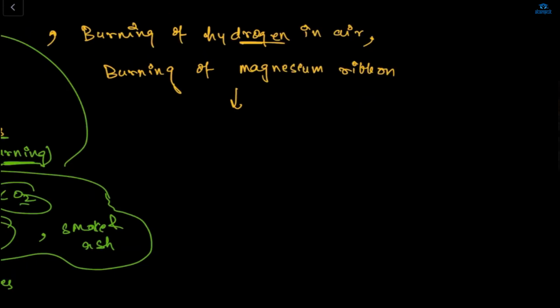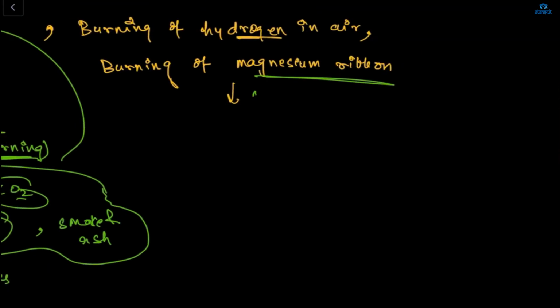Ma'am, can I just search an image? Search this image, magnesium ribbon. Okay, when a magnesium ribbon is heated strongly with the help of oxygen, because oxygen is a very helpful agent in the case of burning, right? So what will happen? It burns with dazzling light to form a white powder of magnesium oxide.